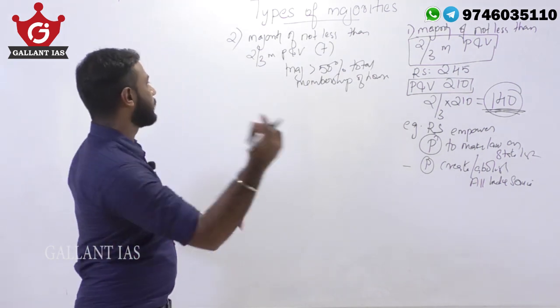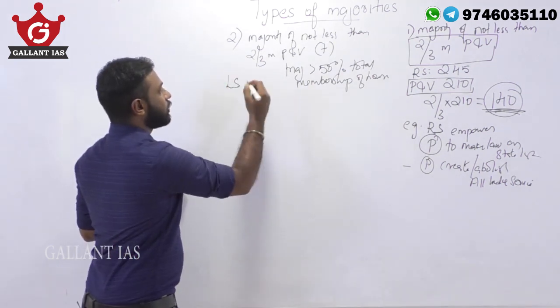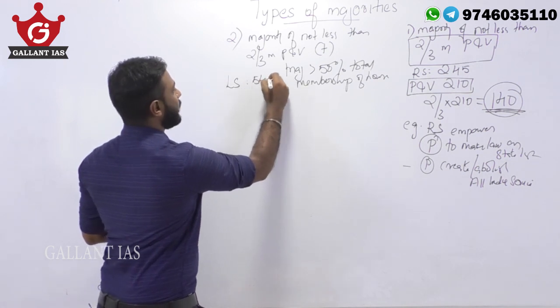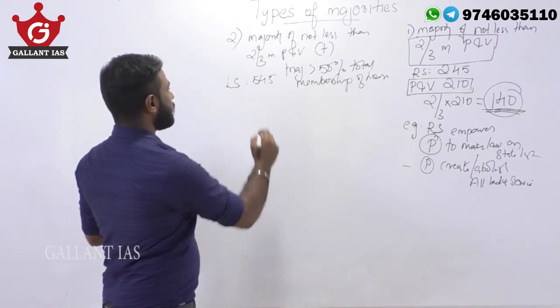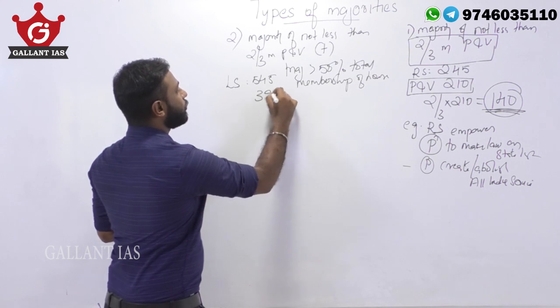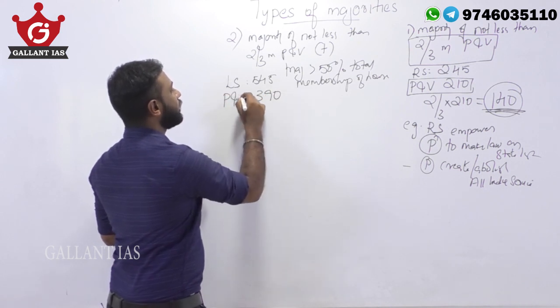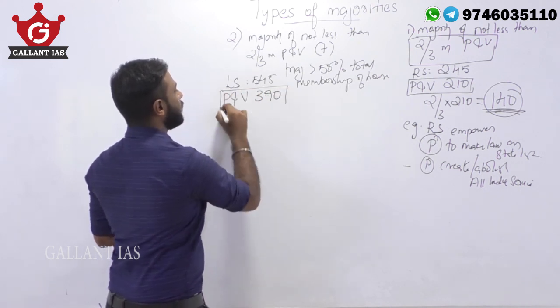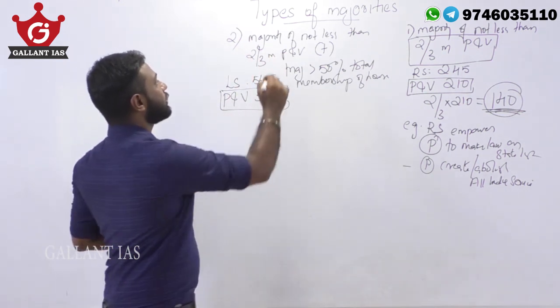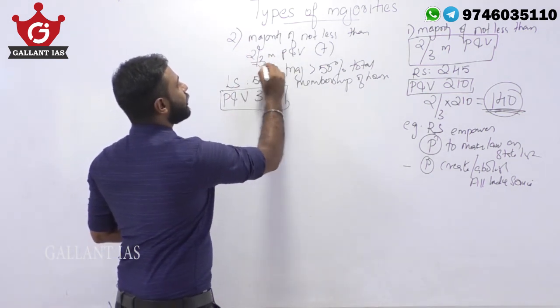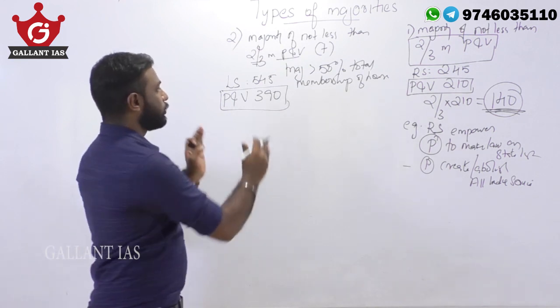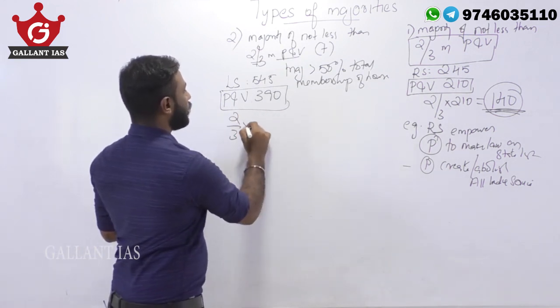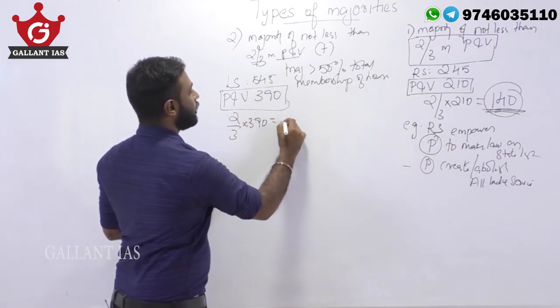Let's go for an example. Say the strength of Lok Sabha is 545. Let's assume 390 members in the Lok Sabha took part in the voting. The first condition is not less than two-third members present and voting. So two-third of 390 is 260.